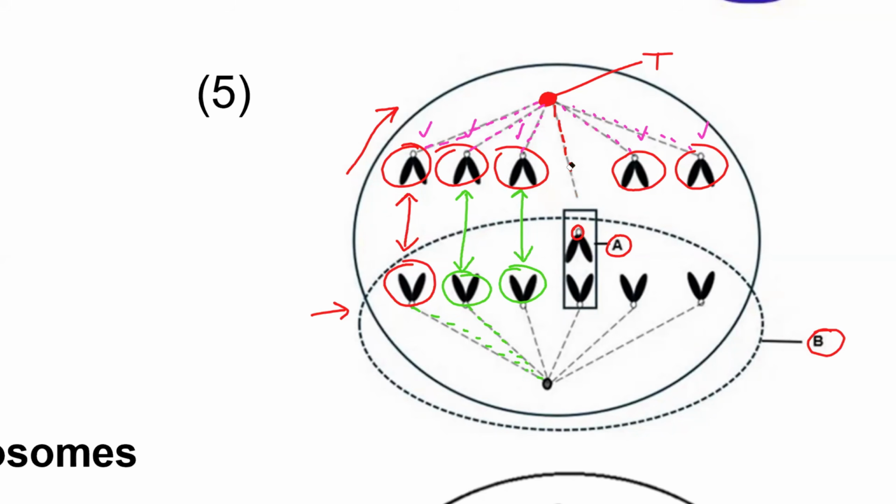Yes, so it means that these are failing to separate. There is no way they will be able to separate if the spindle fibers are not attached to the centromere. Because remember, guys, the spindle fibers must attach to the centromere during metaphase 2, and then those spindle fibers must contract and pull the chromatids to opposite poles. It's already happening with the first 3 chromatids. They are already being separated to opposite poles, but the fourth pair of chromatids is not separating at all. So now that is non-disjunction. They are failing to separate. You should be able to see that from the diagram.